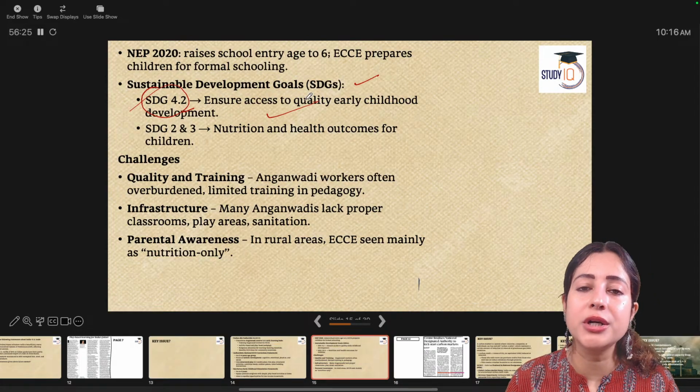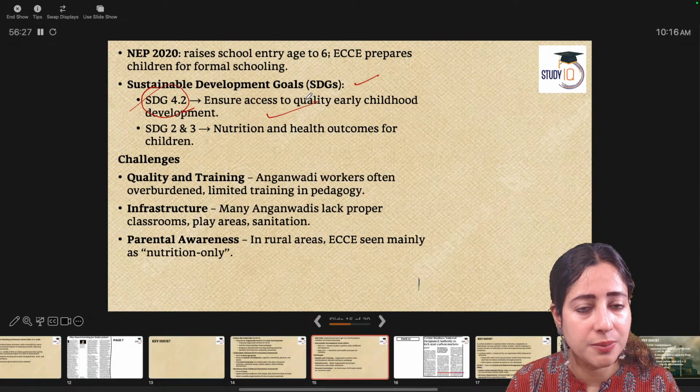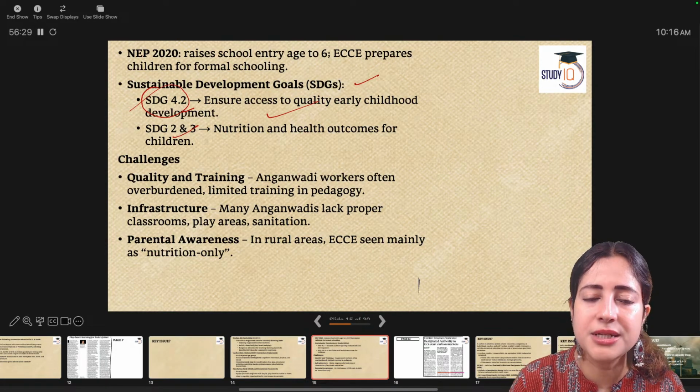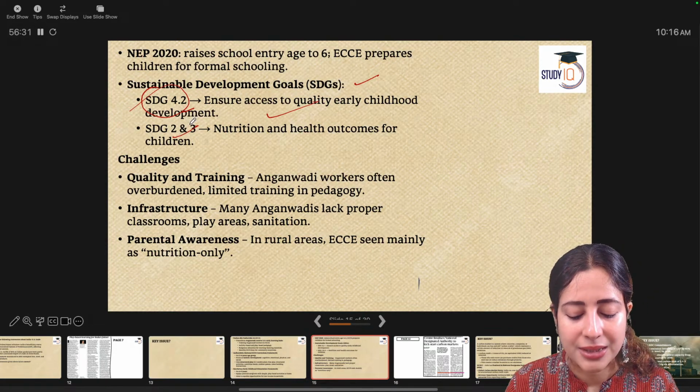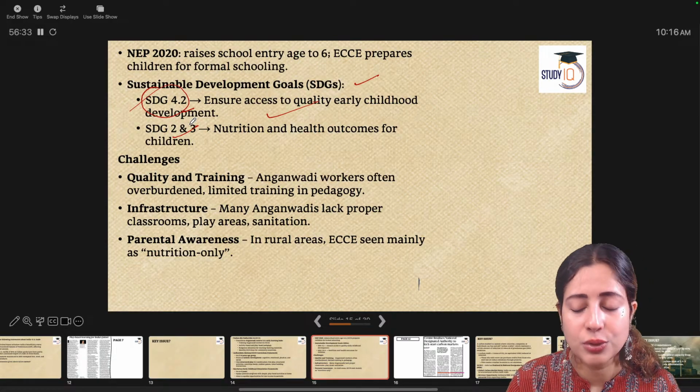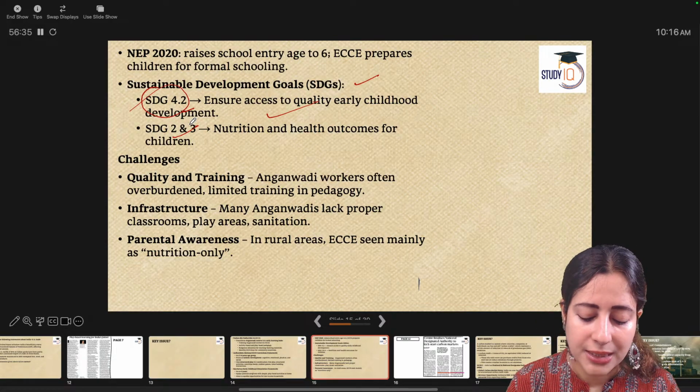Equal access to quality childhood education across the world by 2030. Sustainable development goals 2 and 3: health outcomes lead to better educational outcomes. There are some challenges that India is experiencing right now.